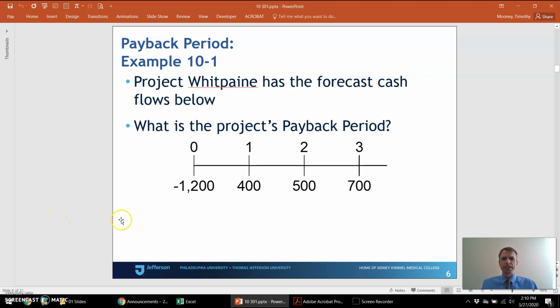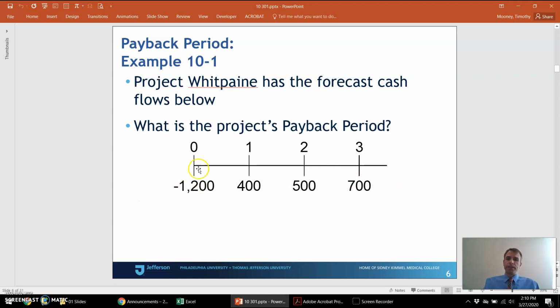Here's a typical cash flow timeline for a project where we've got a negative cash flow at time 0, where a firm maybe spends money purchasing assets to get a project off the ground. And then positive cash flows at years 1, 2, and 3.